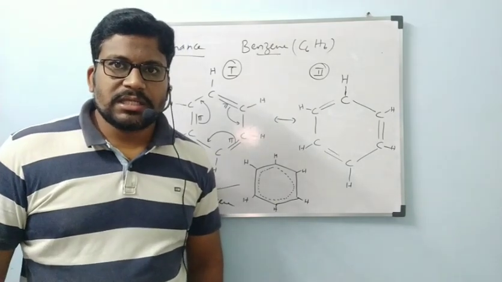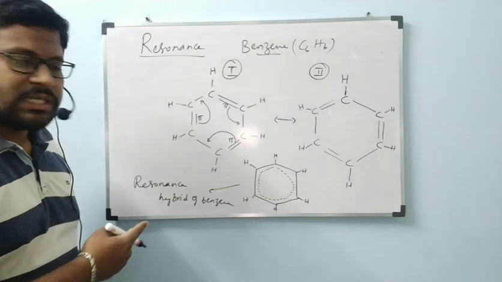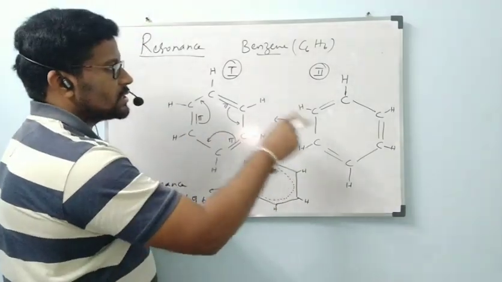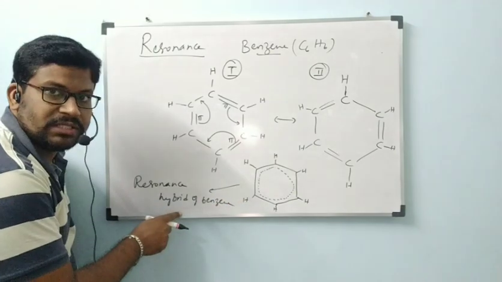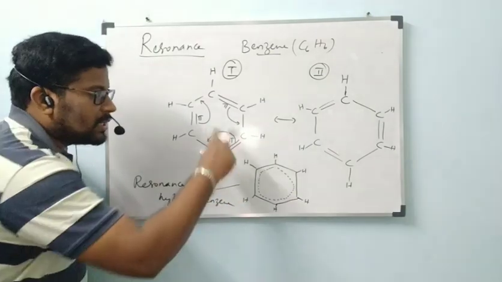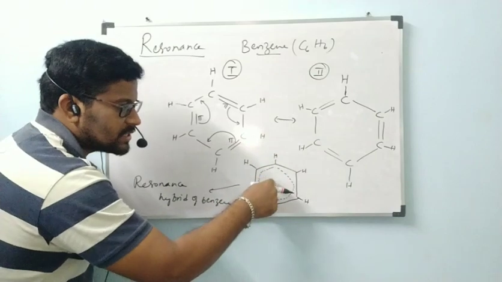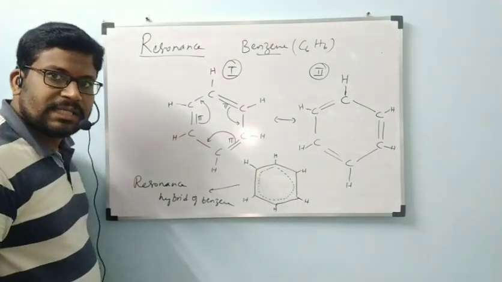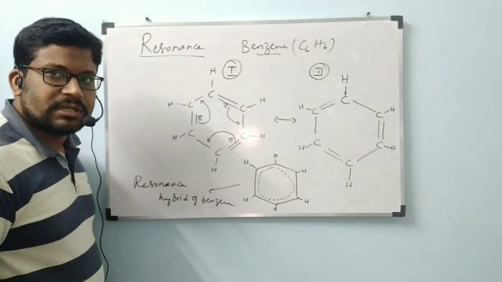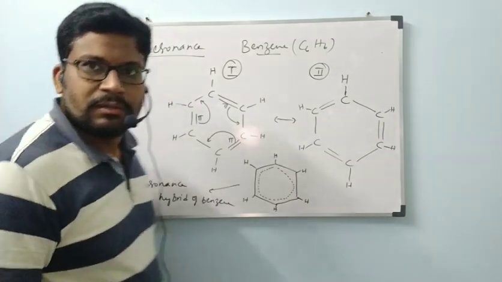Okay, so please concentrate all of you. I hope you understood these resonance structures. These two, 1 and 2, are resonance structures, and this is called the resonance hybrid of benzene. Commonly we represent these two structures in one structure only, which is called the resonance hybrid of benzene. In the same way, I can draw one more example, that is carbonate ion.